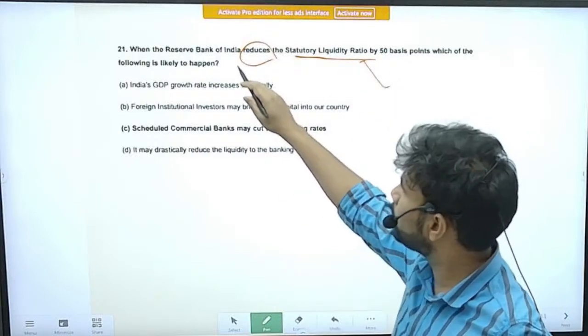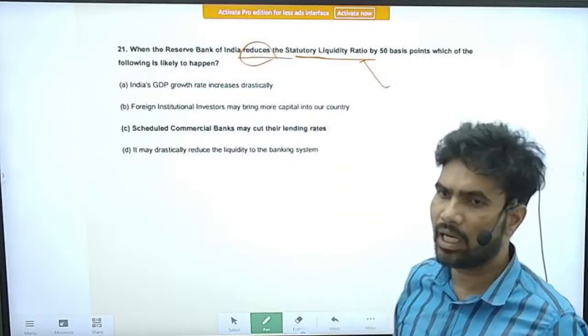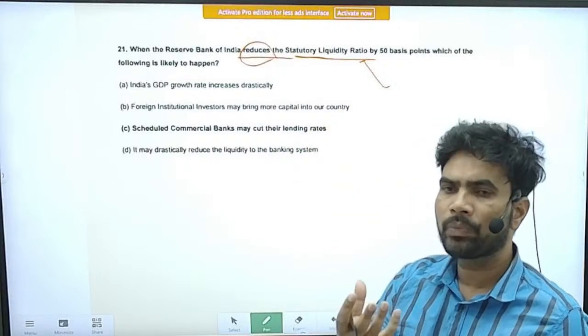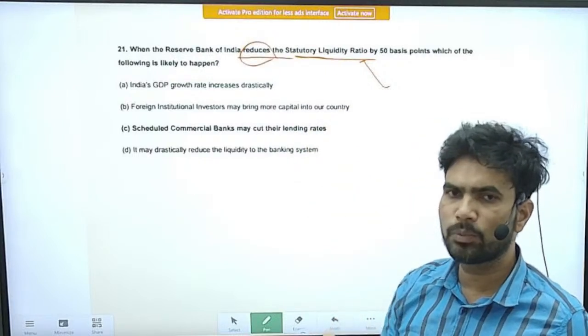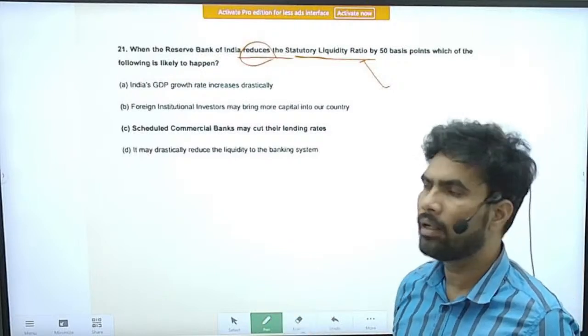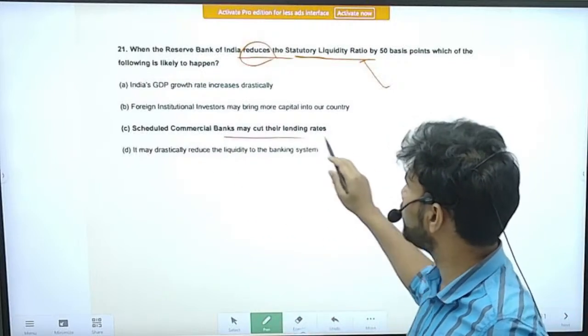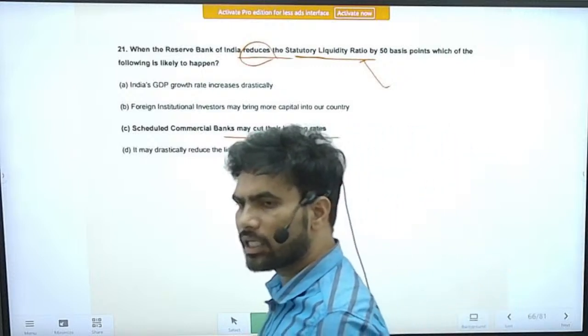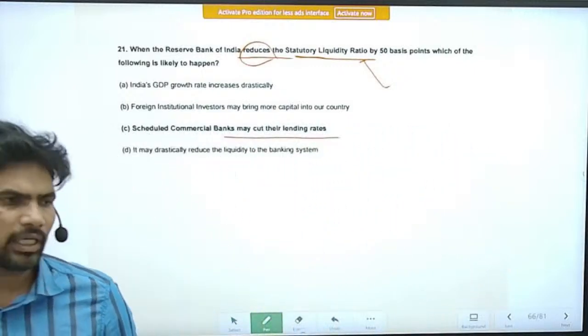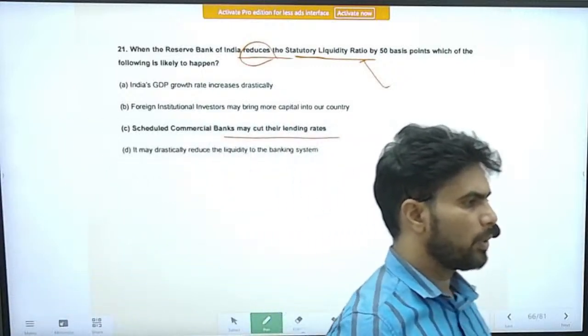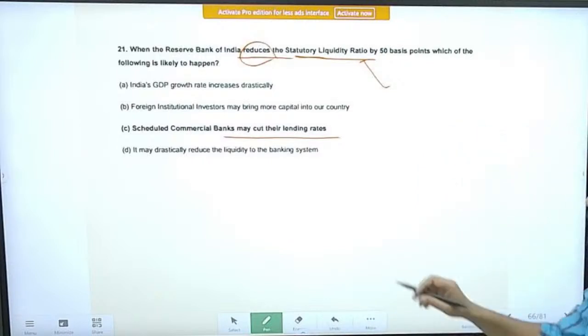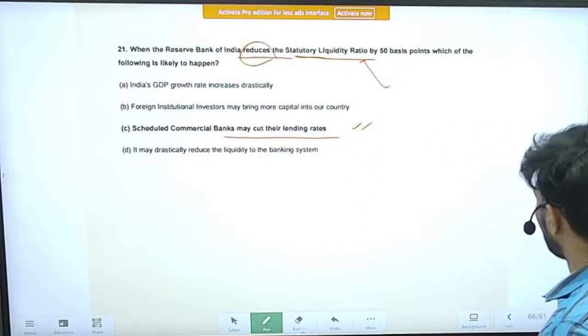So when the Reserve Bank of India reduces that rate, the bank will have more funds at its disposal to lend. Then it can itself reduce the interest rates, so that more and more people will come and take the loans. So this is the obvious outcome.